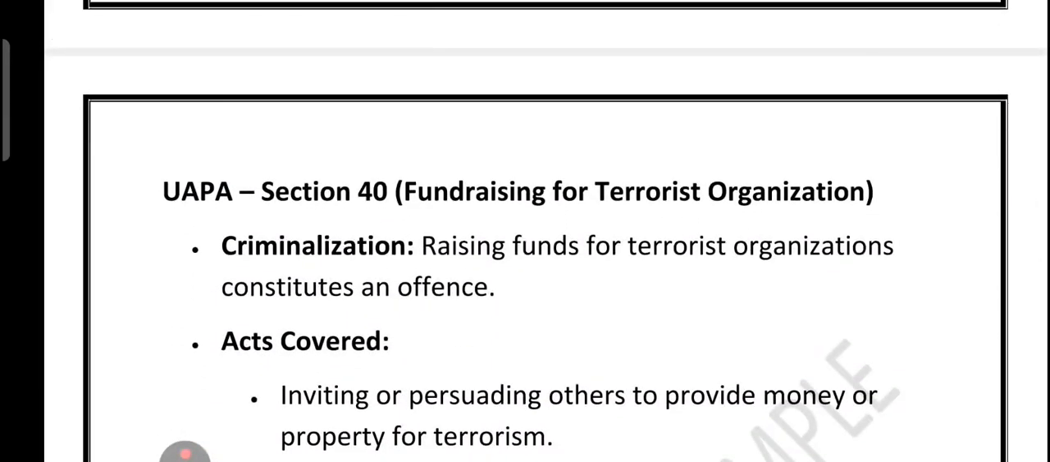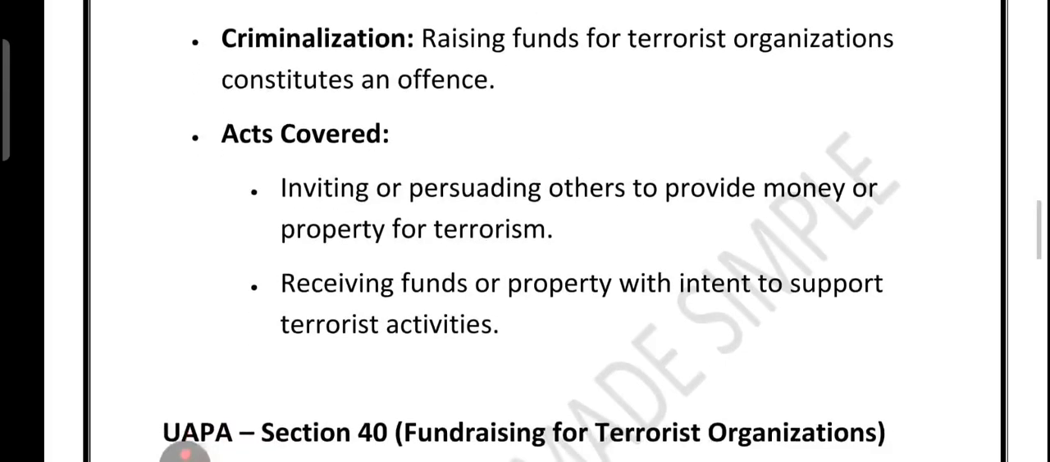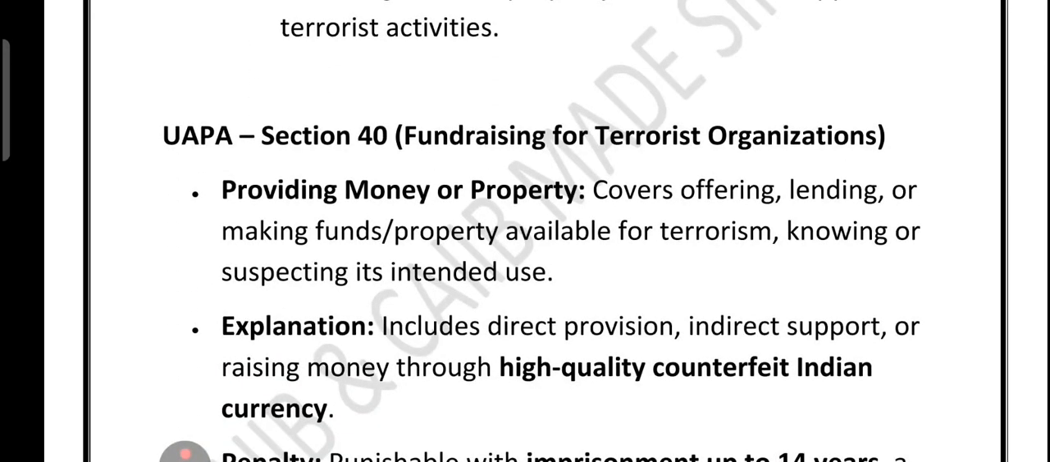Now, Section 40 of UAPA is about fundraising for a terrorist organization. It criminalizes raising funds for a terrorist organization. What are the acts covered under it? Like inviting or persuading others to provide money or property, or receiving funds and property with intent to aid terrorism. Now friends, let's look at more points about Section 40.